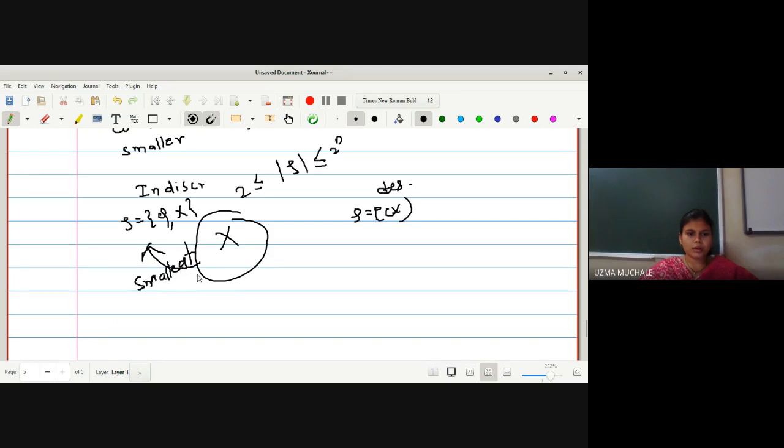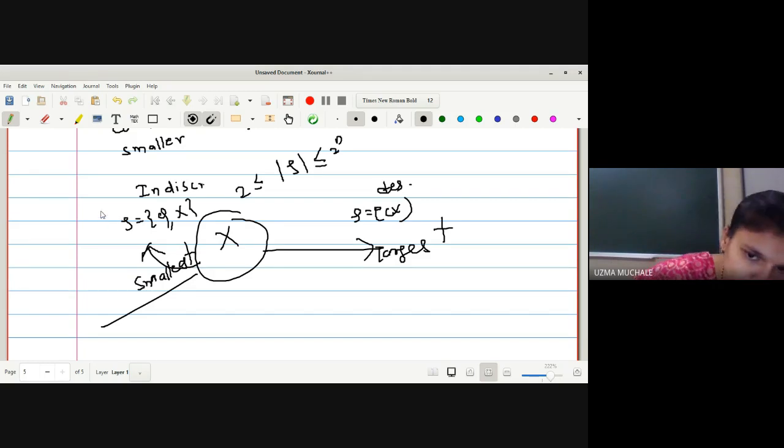Can we define a topology smaller than this? No, ma'am. At least 2 members should be there, phi and X. Discrete topology is the largest one, which contains all the subsets of X, which is nothing but the power set of X. We can say this is the largest topology defined on any set X, and the smallest topology defined on X is the indiscrete. The largest topology defined on any set X is the discrete topological space.